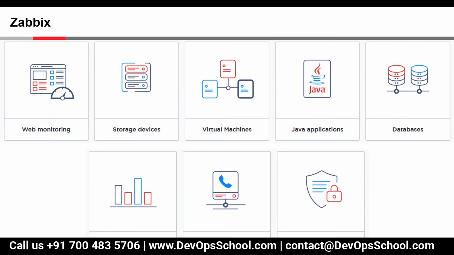See, there is a vCenter template. If we add that particular template, it will do a discovery of it. Even if I want to monitor an individual ESX host, then I will add the hypervisor template. For vCenter, we'll add the VMware template.